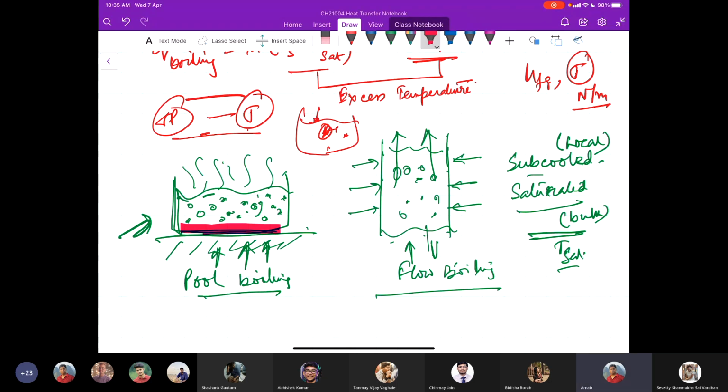Because this is the place which is adjacent to our hot plate, which is this blue surface.